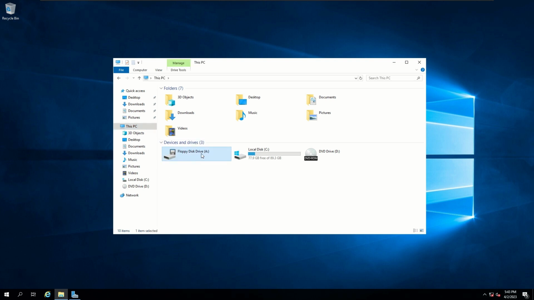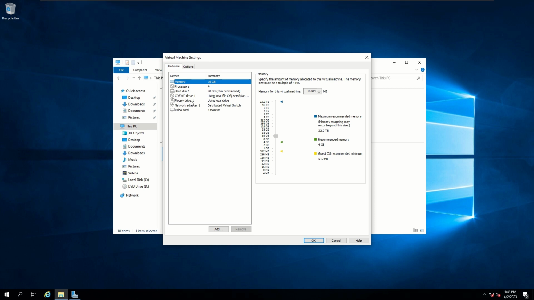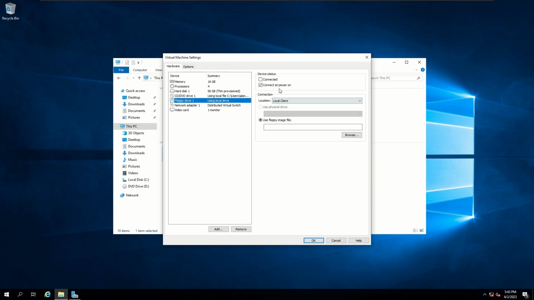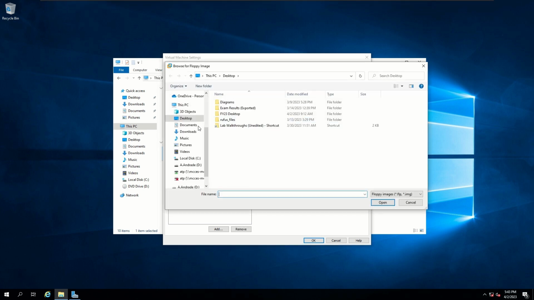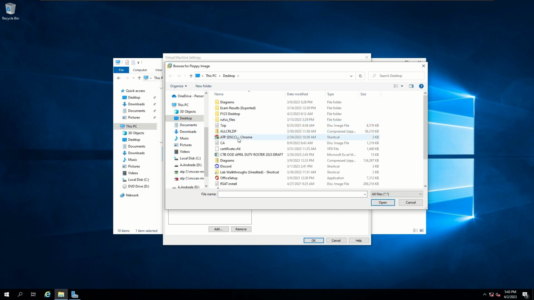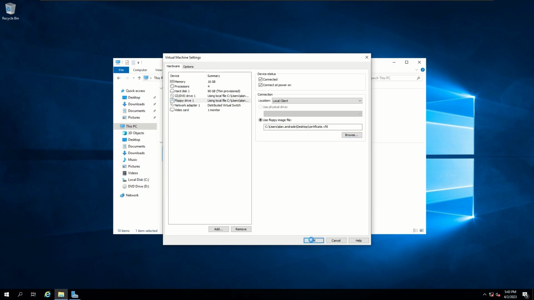Now before we get to using it, I'm gonna right click on it and format just in case there's any saved files on there. We don't want them interfering with anything we have. Alright, this says there is no disk in drive A, so let's check that. Let's go to our settings. Alright, so it doesn't look like the configuration stuck, so let's do that again. Certificate.vfd, open, and OK.